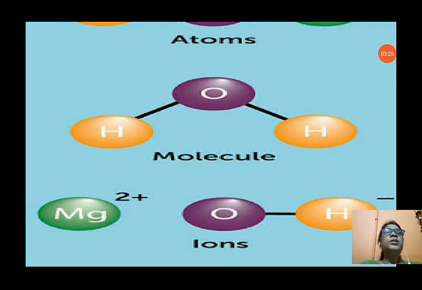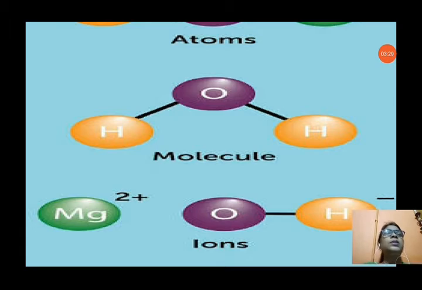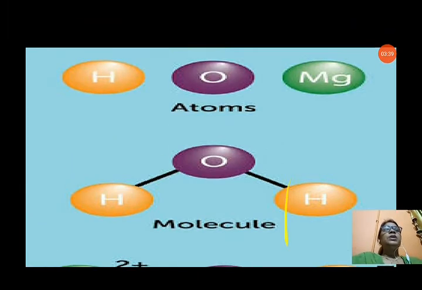In the next picture you can see Mg2+ ions and OH. O is oxygen and H is hydrogen, that means Mg(OH)2, magnesium hydroxide. So all these are made up of atoms and molecules.